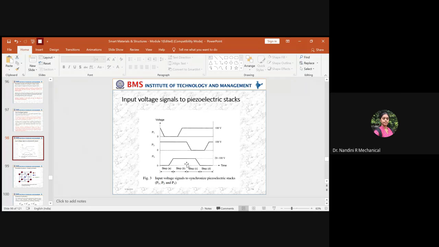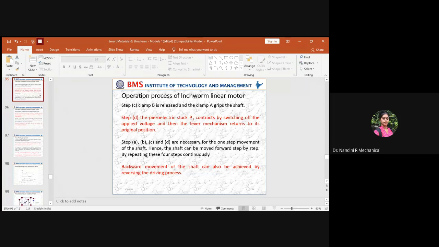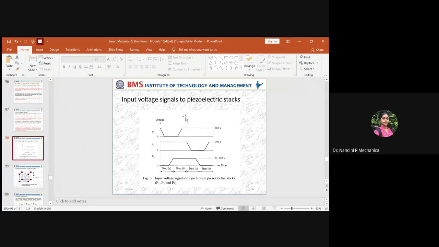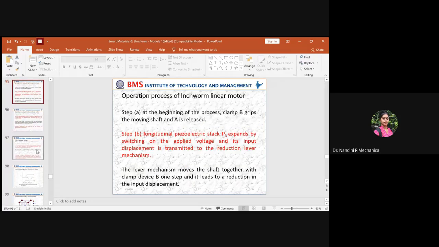If you need the rotation of the shaft in counterclockwise direction, then as I told you, the clamp B and clamp A will be reversed. In that case, even the voltage signal diagram will be in a reverse order. So it won't be in this way. Okay, it will be totally reverse. From here we will be reading, from here we'll be reading, and from here we'll be reading. So it will be the total reciprocal of the graph what we are seeing here for input voltage signal. So this is the entire process of our Inchworm linear motor.